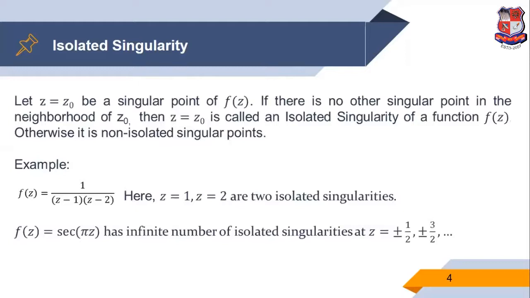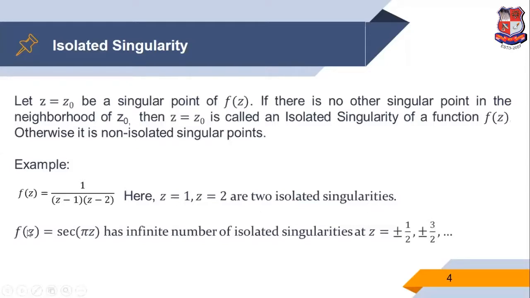But both points are isolated because except that point, that means in the neighborhood of z is equal to 1 and z is equal to 2, the function is analytic. That means except that point the function is analytic everywhere. So both are isolated singularities.